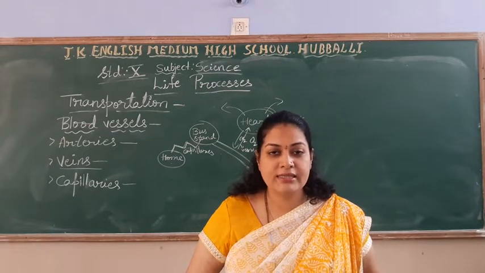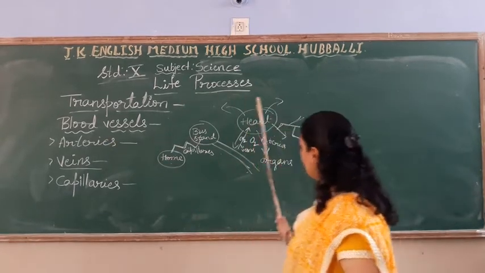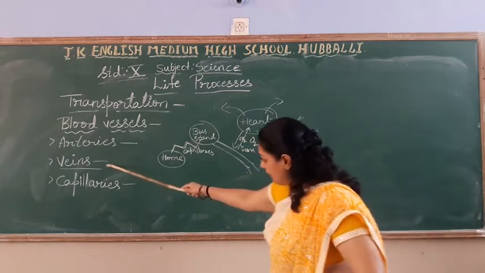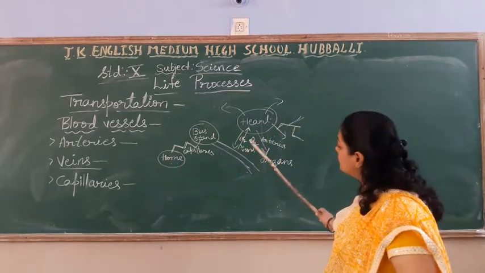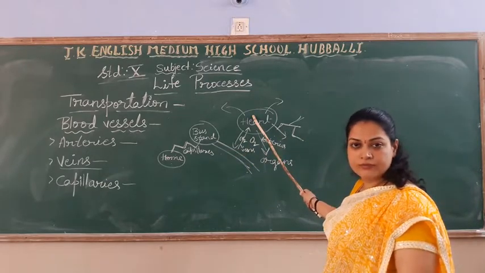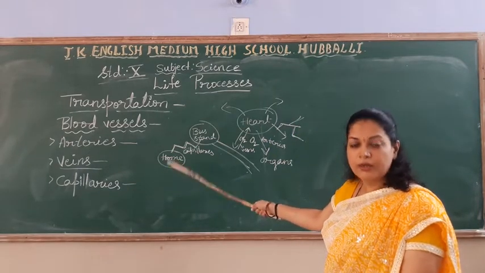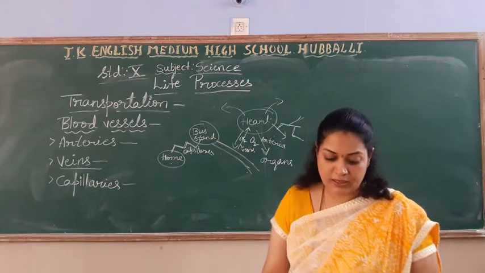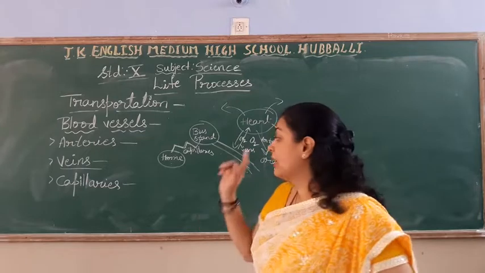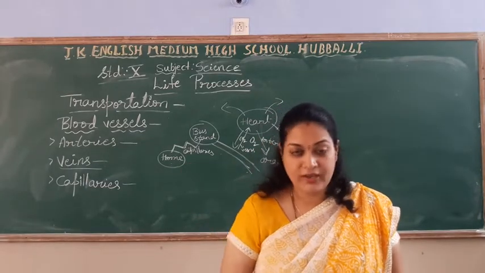Okay students, hope you are understanding. So there are three types. One is arteries. Arteries will carry the blood from the heart to different organs of the body. Next come veins. Veins will carry deoxygenated blood from different organs to the heart. Capillaries help to exchange materials between the blood and the cells, the tissues of the body. Understood, students? Yes, very good.